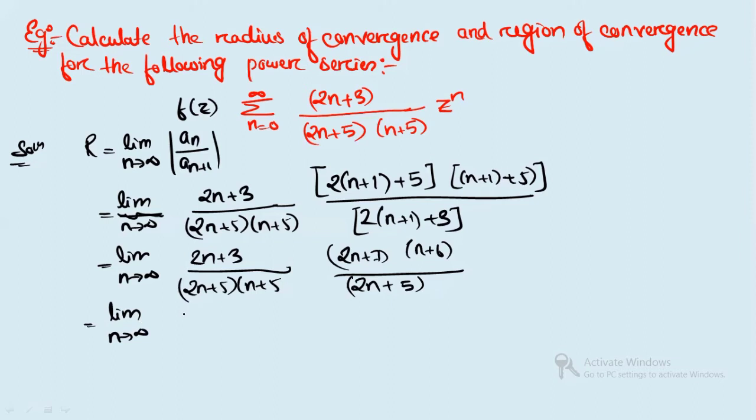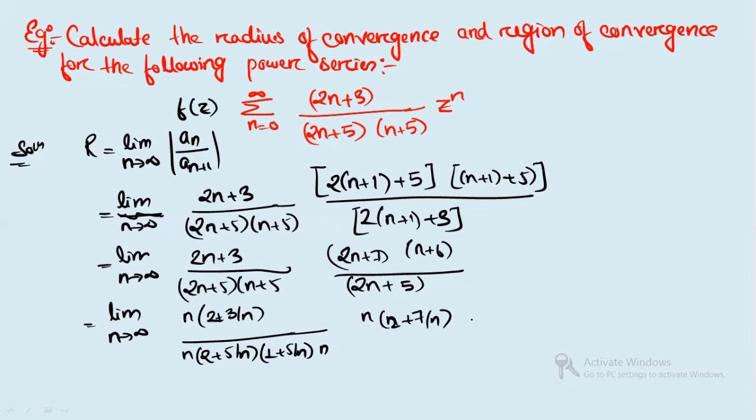So what you will do, you will take n common here. When you take common n, you will get 2 plus 3 by n, right? From the denominator also, if you take common, 2 plus 5 by n. Here also, if you take common n, you will get 1 plus 5 by n. And here also, if you take n common, you will write 2 plus 7 by n. Here you will get 1 plus 6 by n. Similarly, here you will get 2 plus 5 by n.